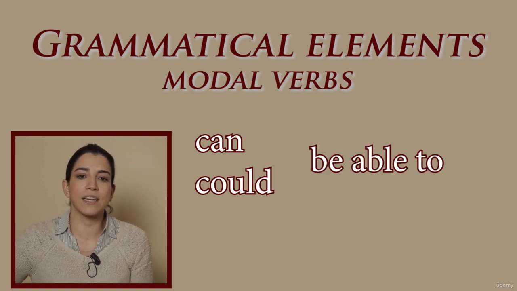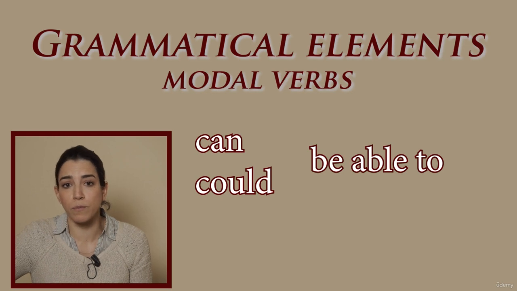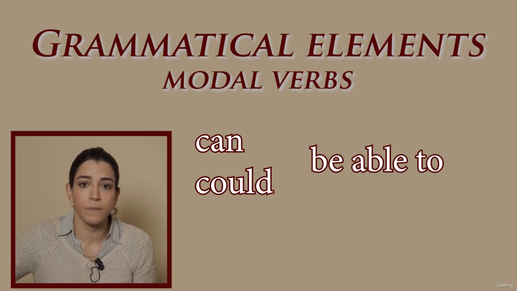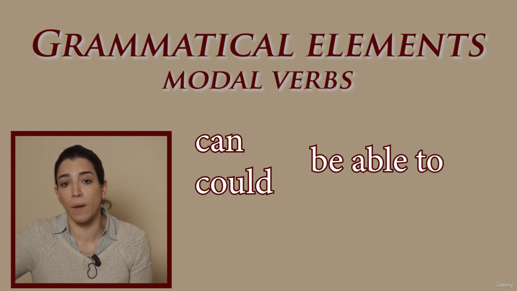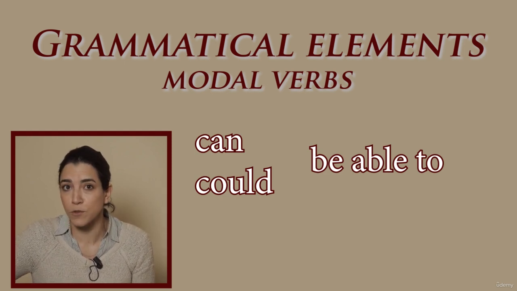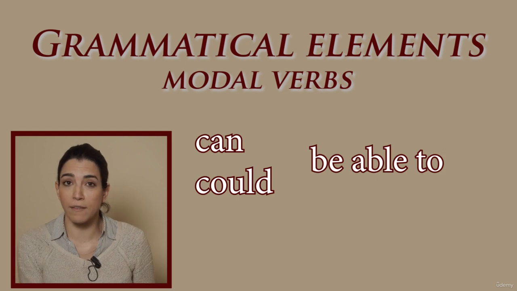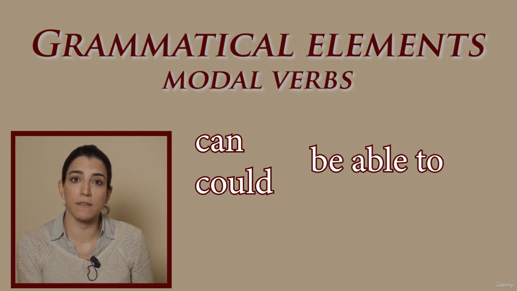The equivalent of can and could is be able to, both for present and past. But in future tenses, we have to use be able to. For example, I won't be able to come tomorrow. Don't forget that for future tenses, we only use be able to and we can't use can or could.